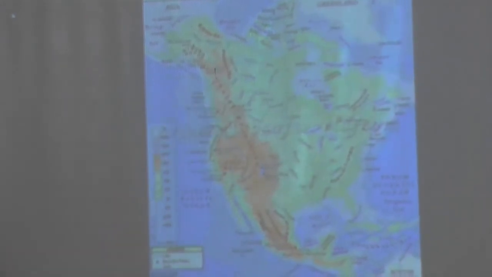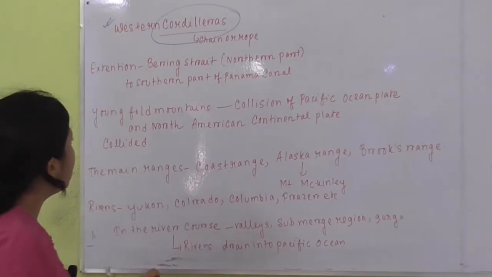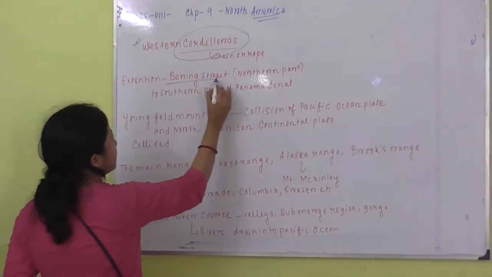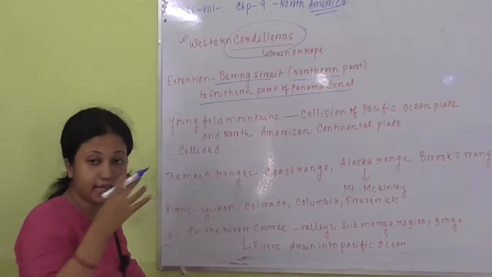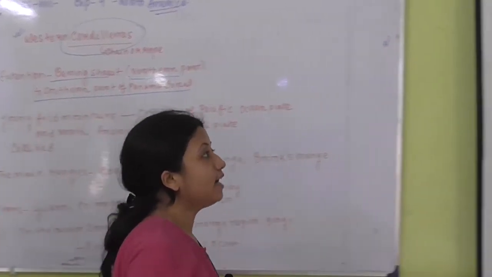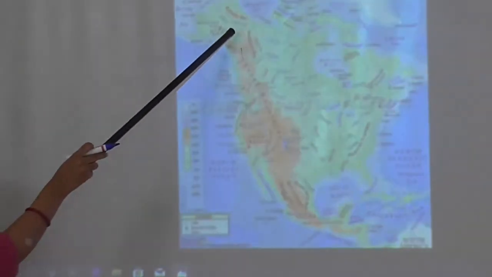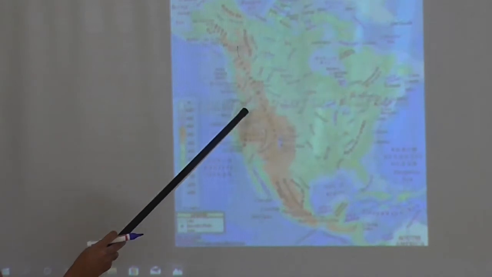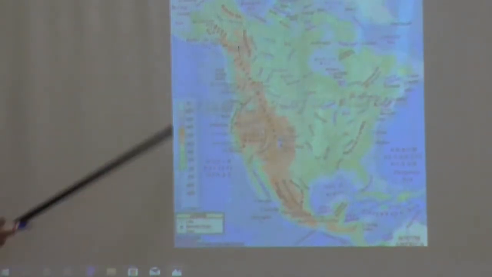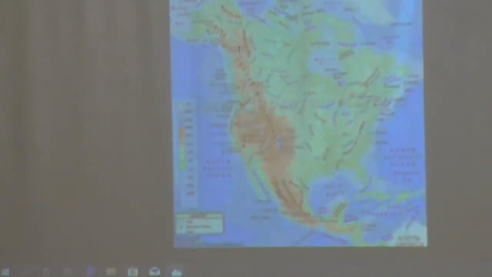It is a continuous chain of Young Fold Mountains. The Cordilleras are narrower in the northern and southern portions and broader in the middle portion.